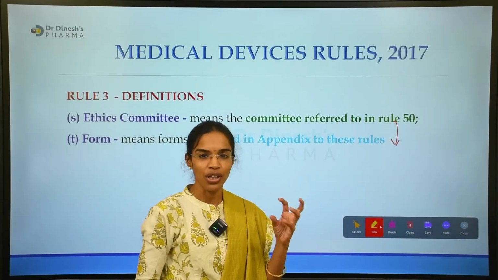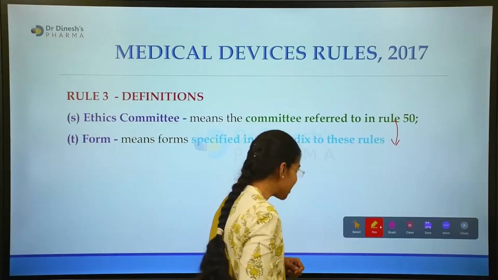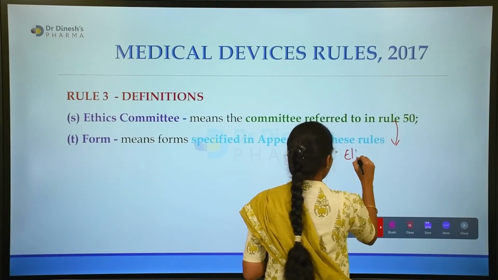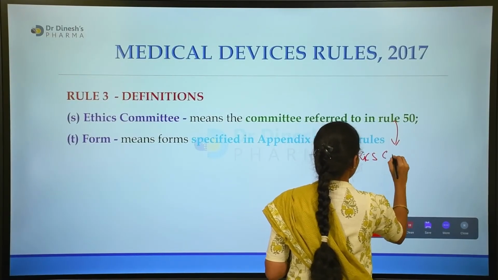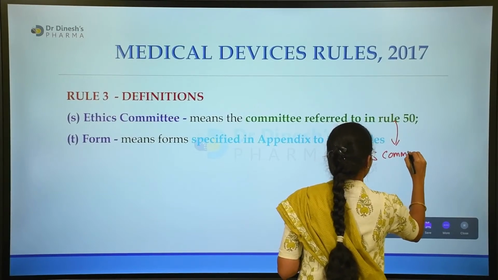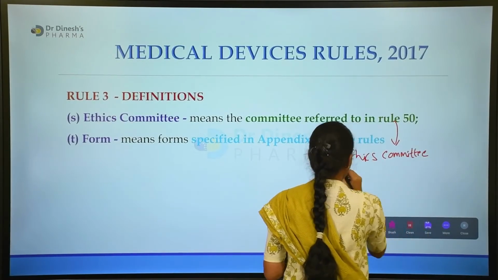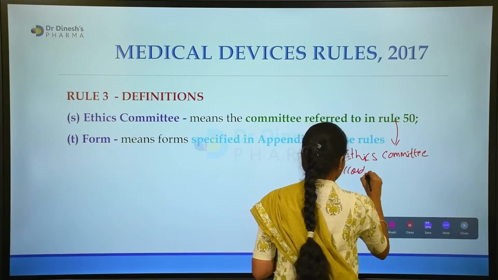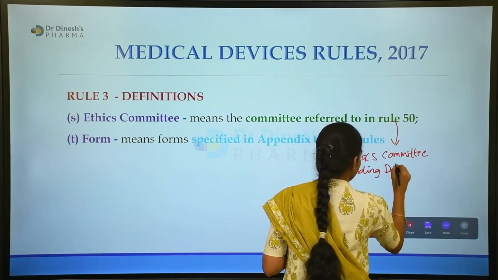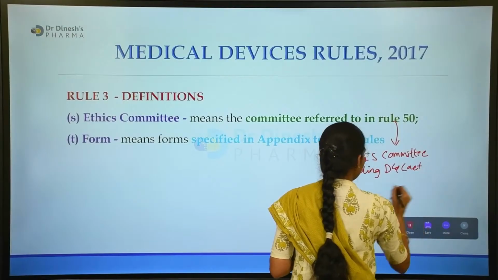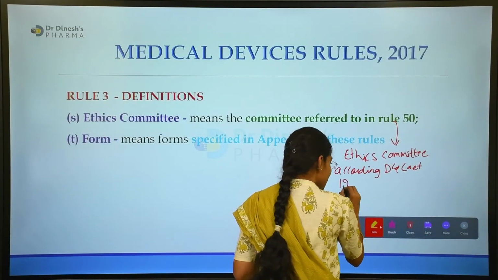So what does the ethics committee in rule 50 exactly mean? It is nothing but the ethics committee according to the D&C Act. Which rule of the D&C Act? This is very important.